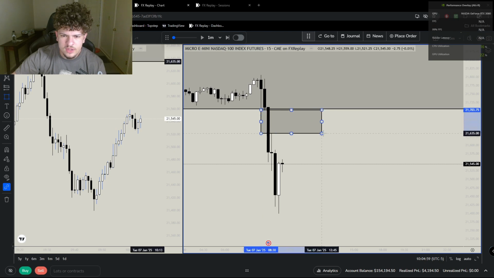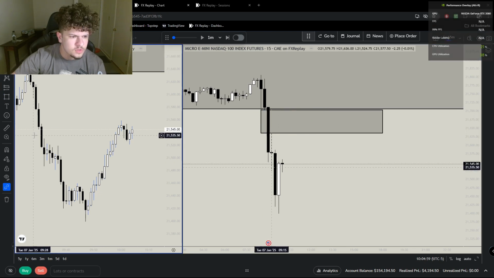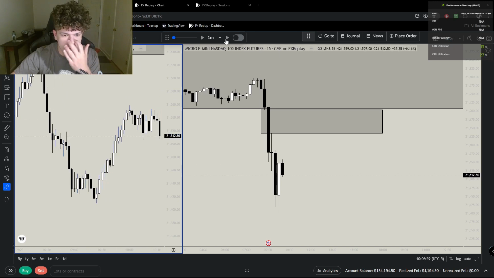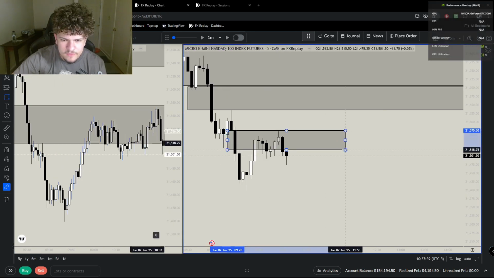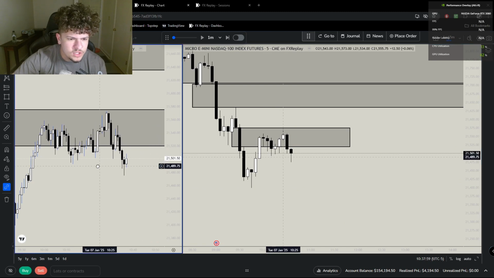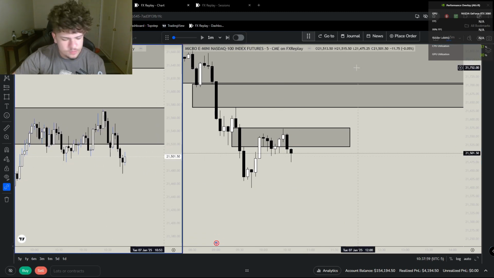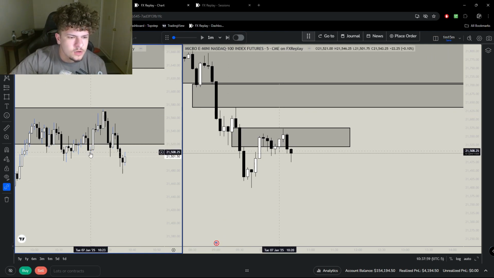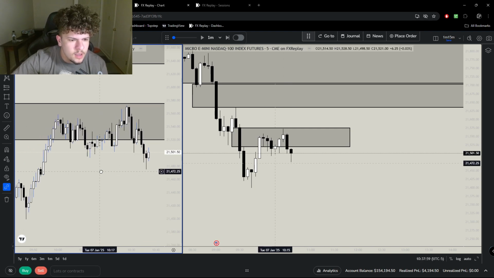Okay, so we have this 15-minute imbalance here, and then we also have a couple 1-minute imbalances, but they're not really that valuable on their own because it's a low time frame. So there is an imbalance here on the 5-minute that we just consolidated inside of. Maybe I spoke too soon. Again, it's different when you're back testing, but we did go into this imbalance here. We even tested this 1-minute imbalance here and proceeded lower.